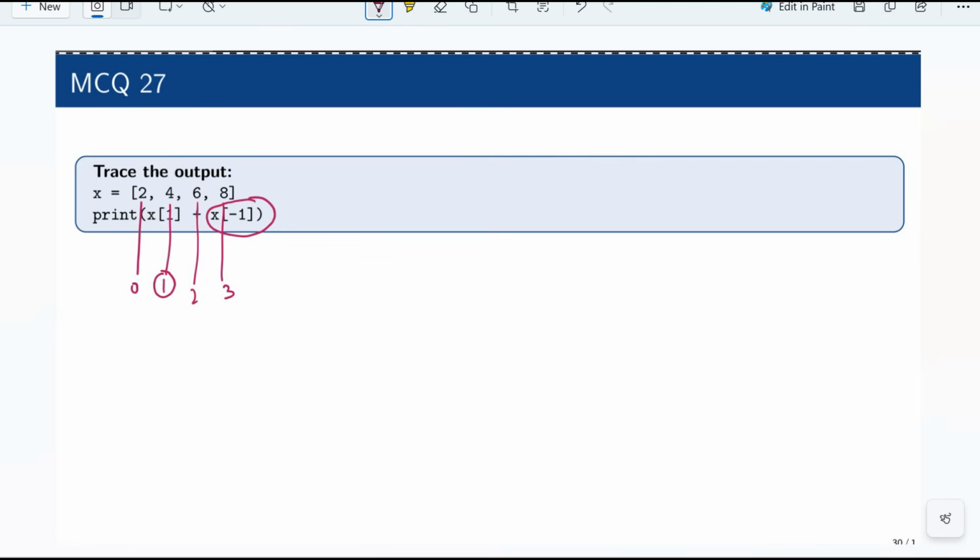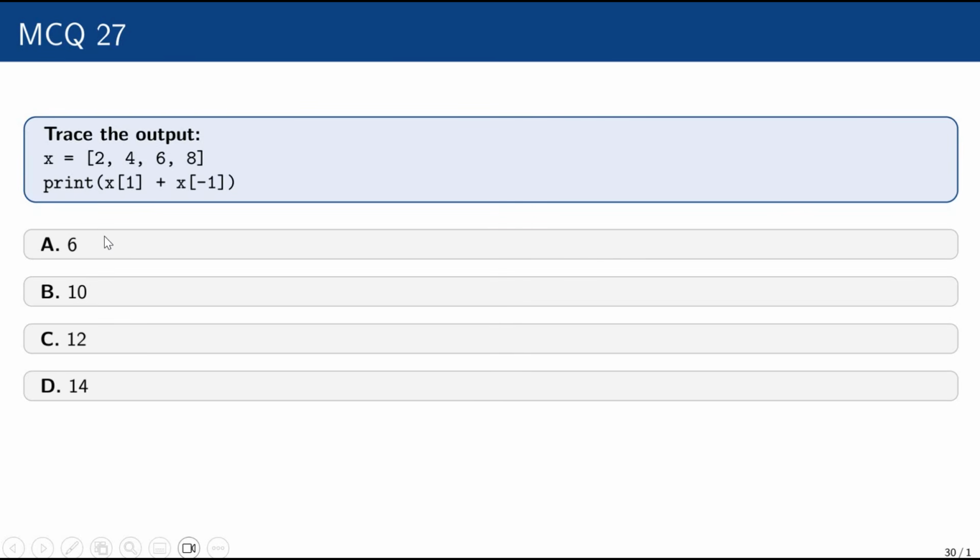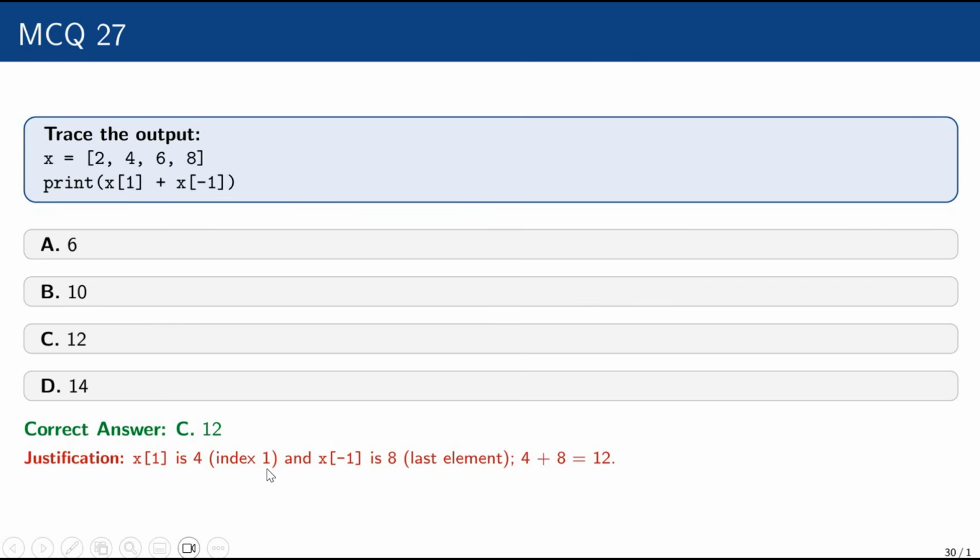You have to add 4 plus 8, which gives 12. Options are 6, 10, 12, 14. The correct answer is 12, because x of 1 is 4, index number 1, and x of minus 1 is 8, the last element. 4 plus 8 equals 12.